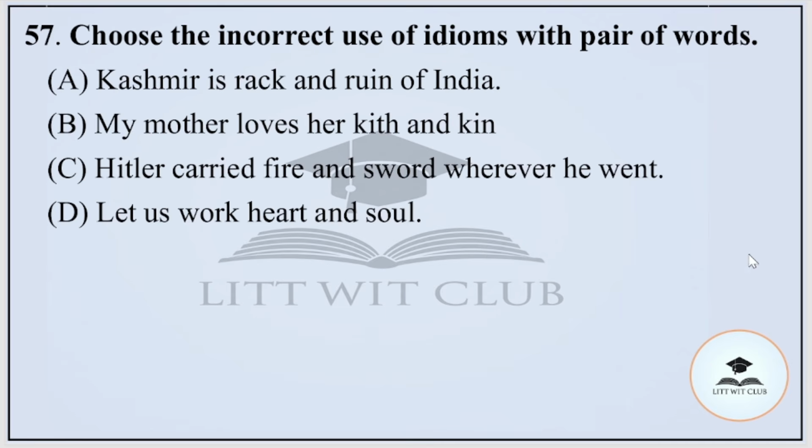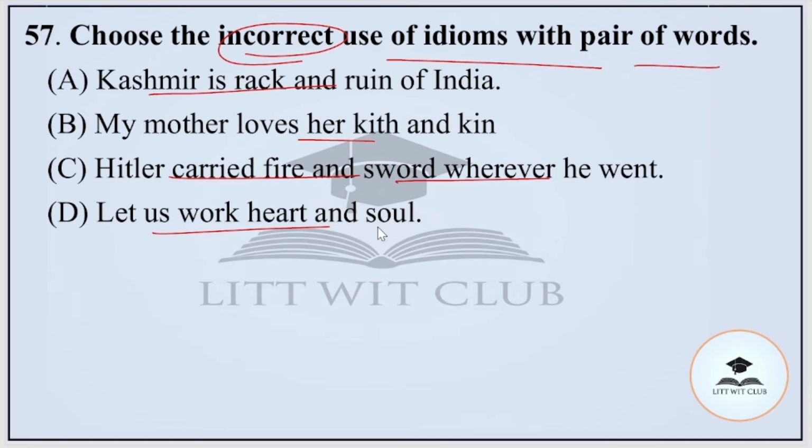Question number 57. We have to choose the incorrect use of idiom with pair of words. Option A, Kashmir is rack and ruin of India. B, my mother loves her kith and kin. C, Hitler carried fire and sword wherever he went. Or D, let us work heart and soul. And the correct option is option number A, that is Kashmir is rack and ruin of India. Is that wrong?